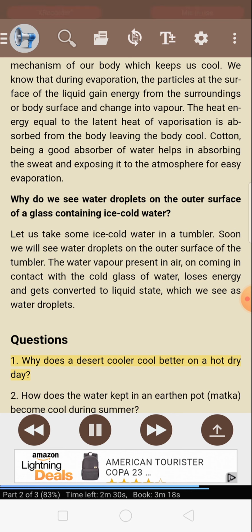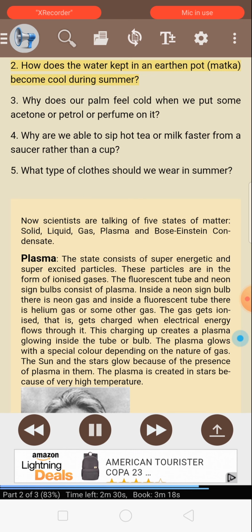Questions. 1. Why does a desert cooler cool better on a hot dry day? 2. How does the water kept in an earthen pot or matka become cool during summer? 3. Why does our palm feel cold when we put some acetone or petrol or perfume on it? 4. Why are we able to sip hot tea or milk faster from a saucer rather than a cup? 5. What type of clothes should we wear in summer?